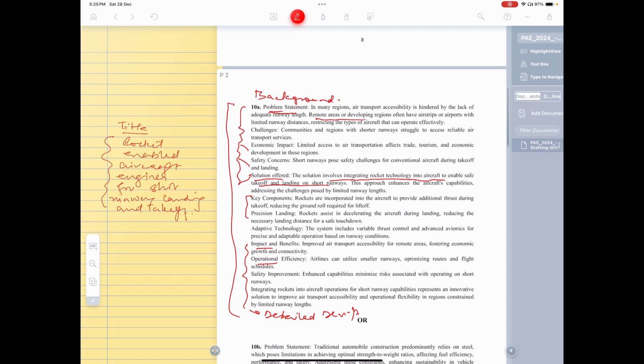Now for the claims, you see that they're saying, okay, rockets are incorporated into the aircraft to give one additional thrust. This is the feature that must be there in the claim. And number two, for landing, decelerating the aircraft rapidly. The word rapid is not there, during landing, reducing the necessary landing distance. So now, once this is there, in your notes, you can write this on the question paper or make notes on your answer sheets. And then once you go to your answer sheet, you have to specify how you would file a patent specification. And let's see the example of this now.